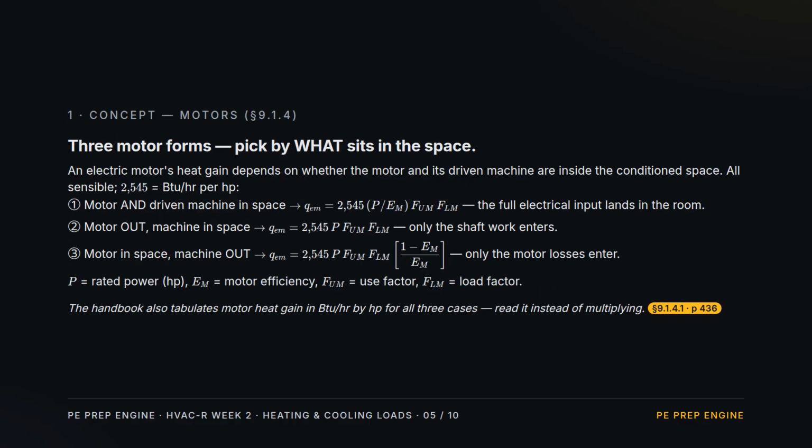Concept 4. Motors. Which form you use depends on what physically sits in the space. If both the motor and the machine it drives are inside, all the electrical input becomes heat: power over efficiency times 2545. If the motor is outside and only the machine is inside, just the shaft work enters. If the motor is inside but the machine is outside, only the motor's own losses enter. The handbook also tabulates these in BTU per hour by horsepower. You can read it straight off.